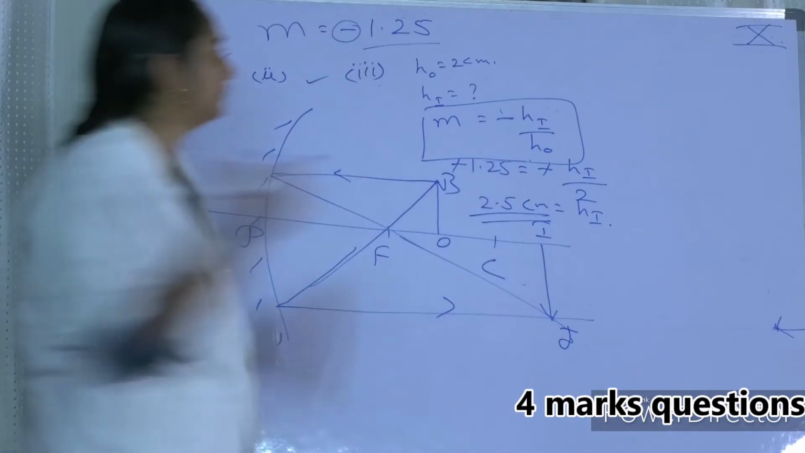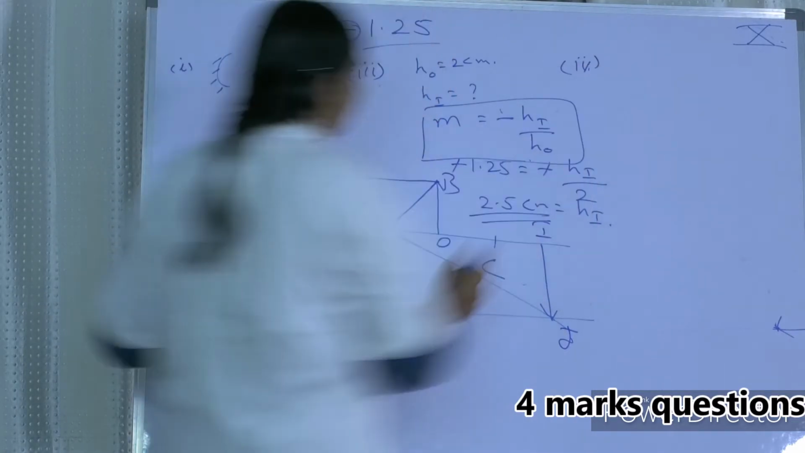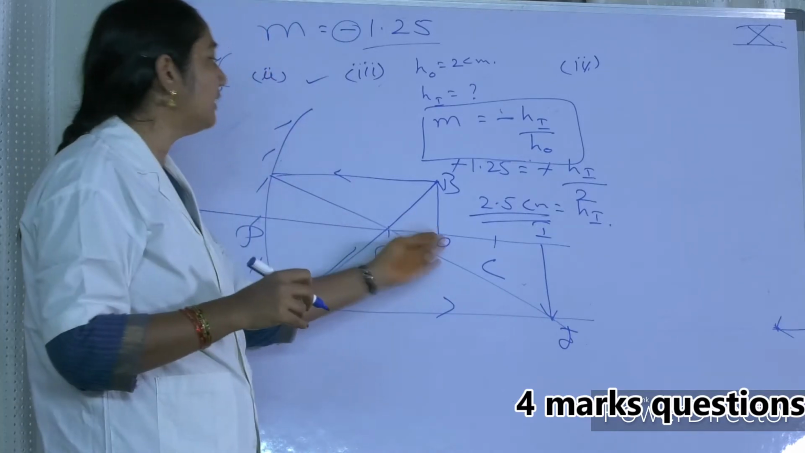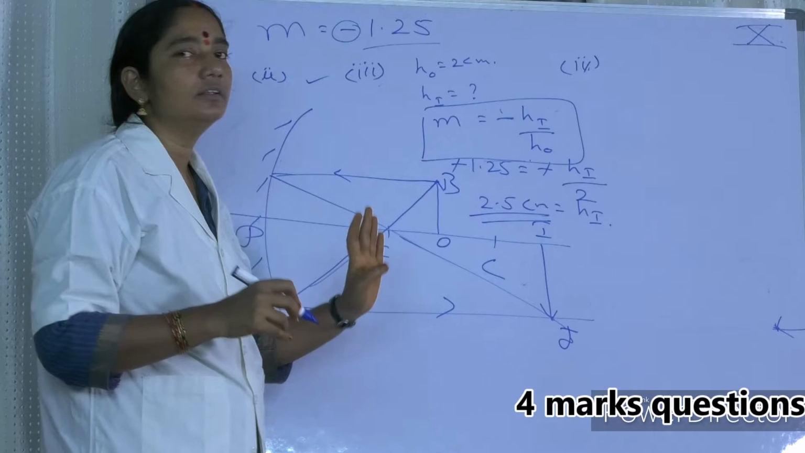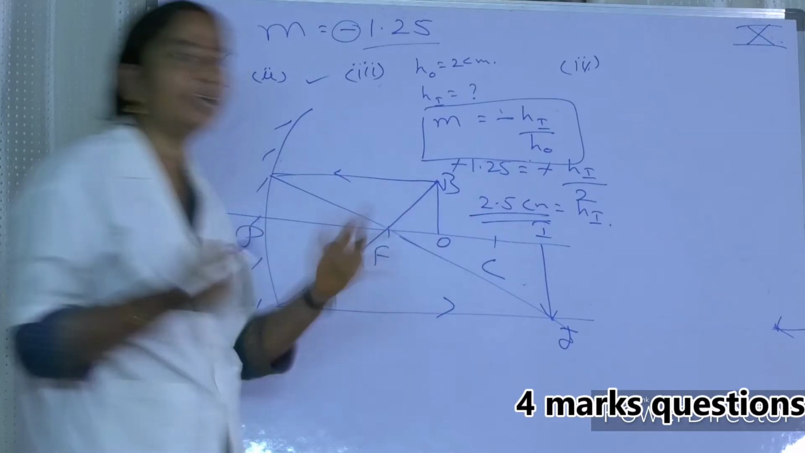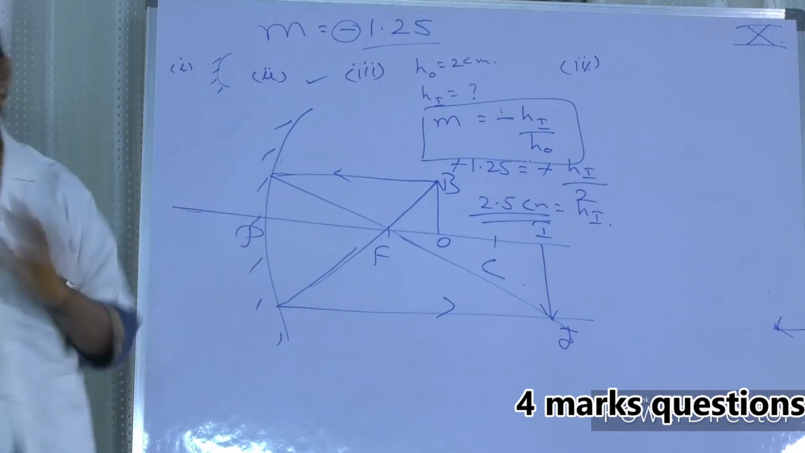Right, next one. Fourth B. Write the position of an object on the principal axis. The object is placed between F and C. So the position of the object is, it is placed between F and C. So that is the fourth bit. With these 4 bits, one 4 marks question is finished.